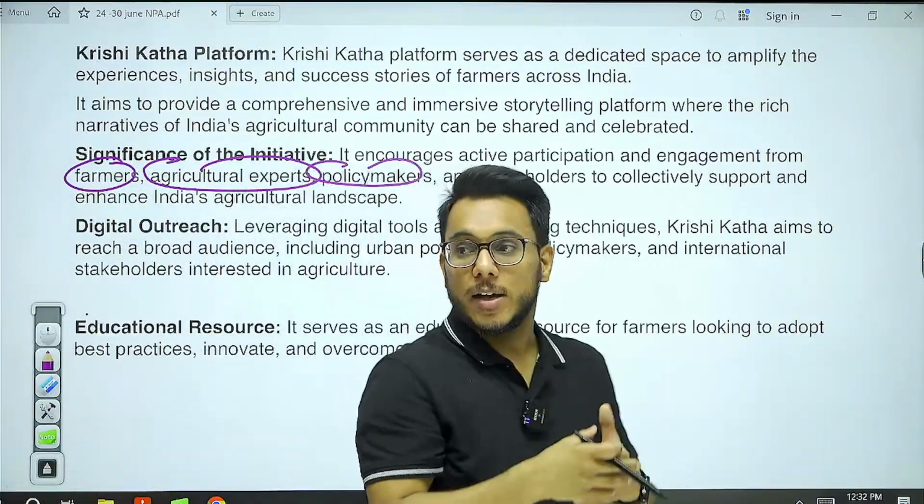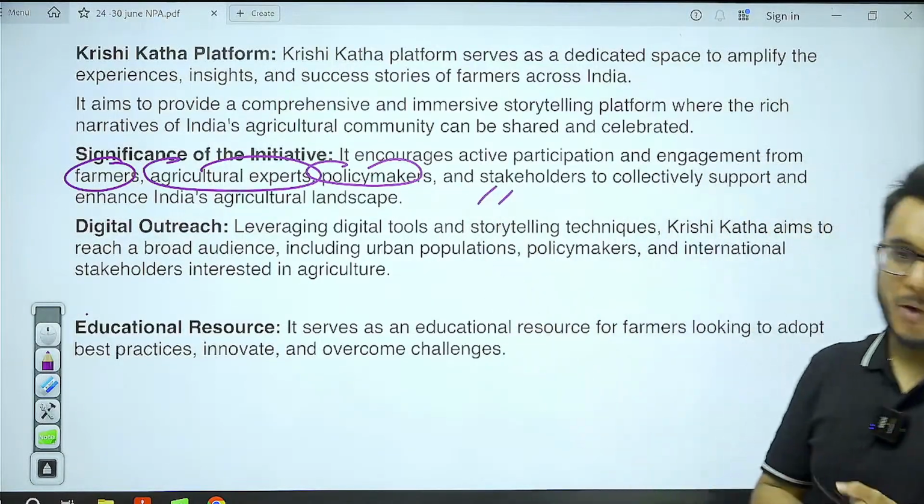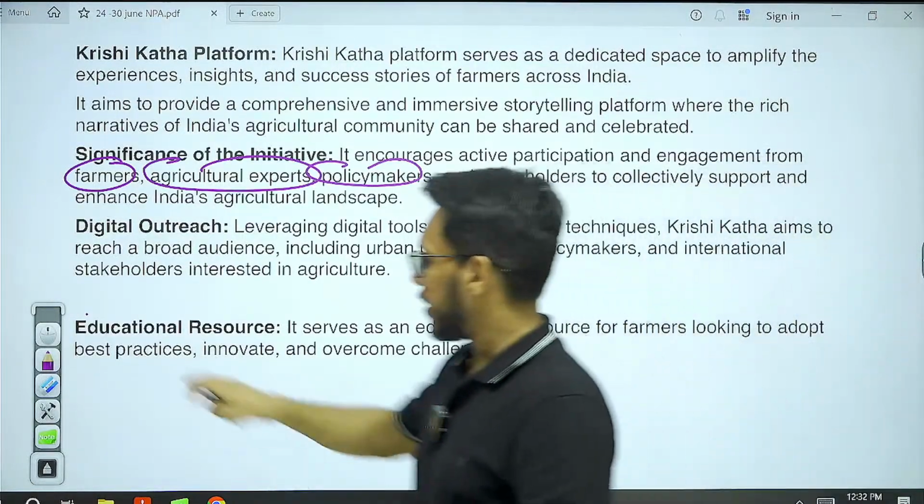They can also use it as a repository. Fine. This is about the Krishi Katha platform.